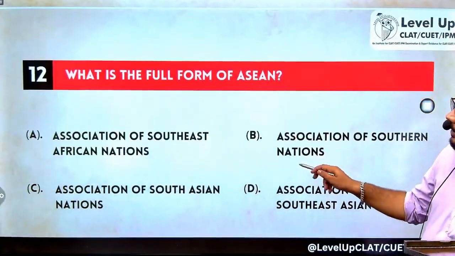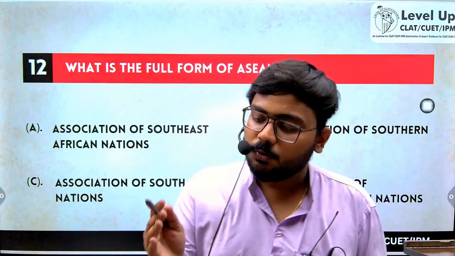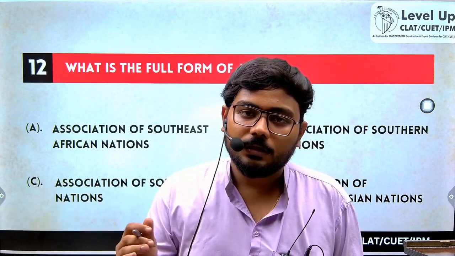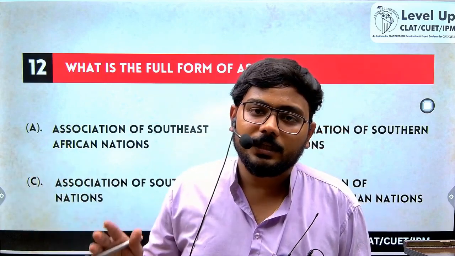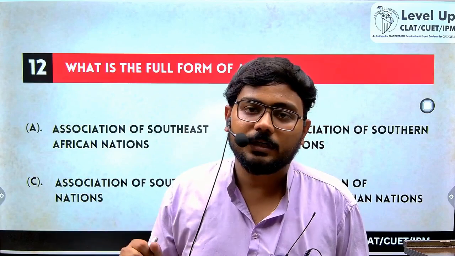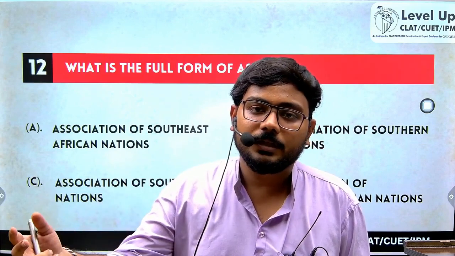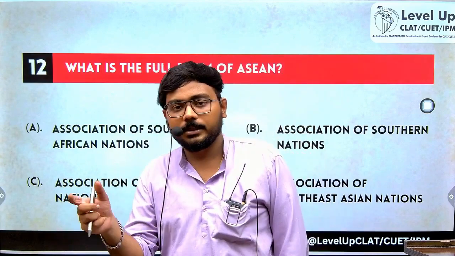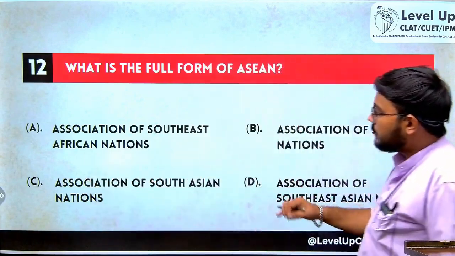What is the full form of ASEAN? ASEAN is a group of countries that negotiate together. These are countries located in the southeast of India, which would include countries from Myanmar to Brunei. All of these are 10 countries in total, with headquarters situated in Jakarta, Indonesia. It was established in the year 1997 through the Bangkok Declaration, when these 10 countries came together and said that now they would negotiate with the rest of the world collectively. All of these 10 Southeast Asian countries are called ASEAN, Association for Southeast Asian Nations. So this is the full form.